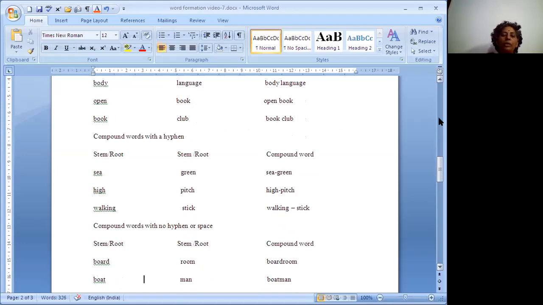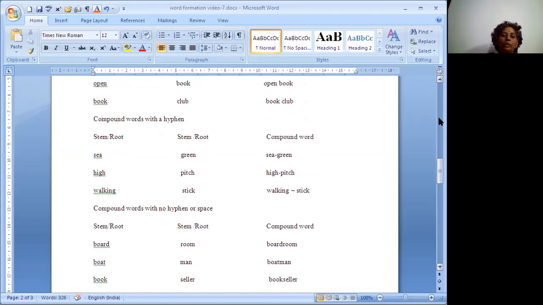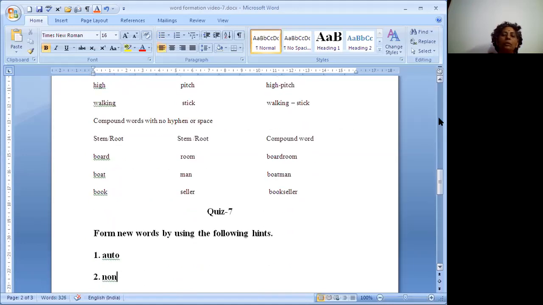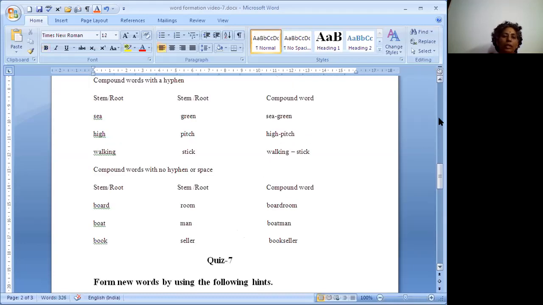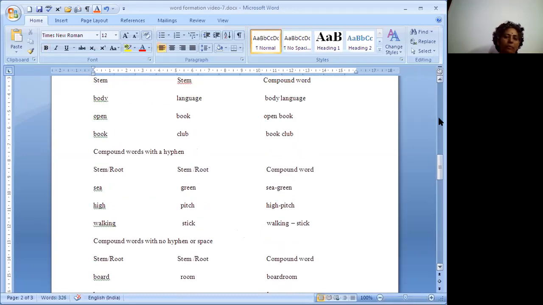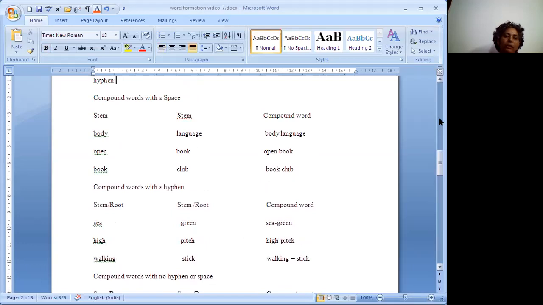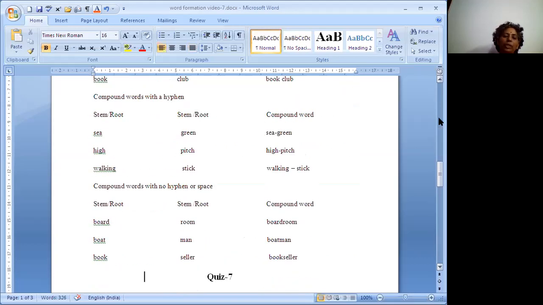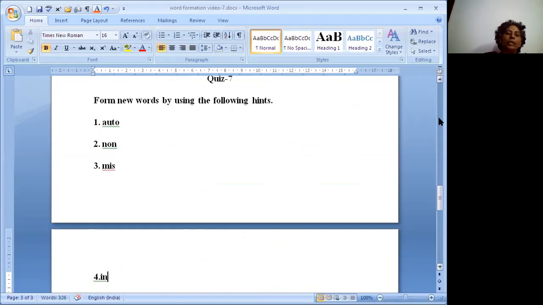And compound words with no hyphen or space. Here boardroom, there is no space, no hyphen. Boatman, there is no hyphen or space. Bookseller. So like that we have a few more words. Compound words are written with a space, without a space, and with the usage of a hyphen. These three we have in our word formation. So by using these techniques, we can create new words, and also we can use them in our written work.